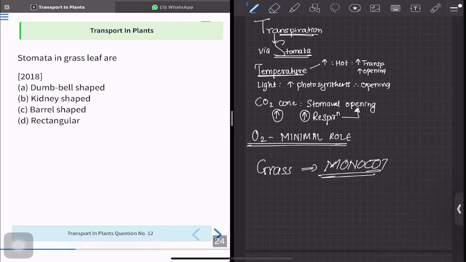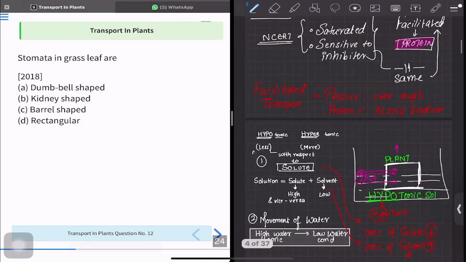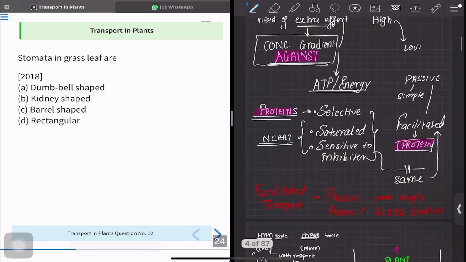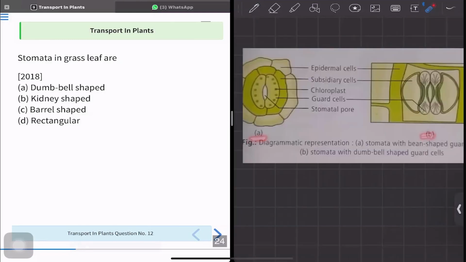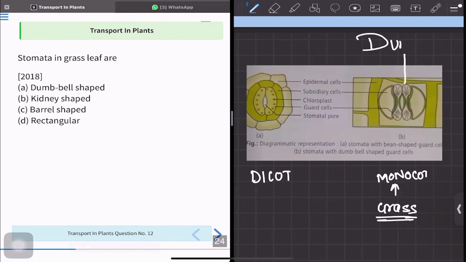Now, what is the shape of stomata? For that, I have taken a diagram straight out of NCERT. I have two diagrams, diagram A and diagram B. You can open your NCERT and go through it. In diagram A, this is a dicot leaf, this is monocot. Now, in the question, it is given about grass. Grass is monocot, and you can clearly see this is dumbbell shape. So option A is the correct answer.